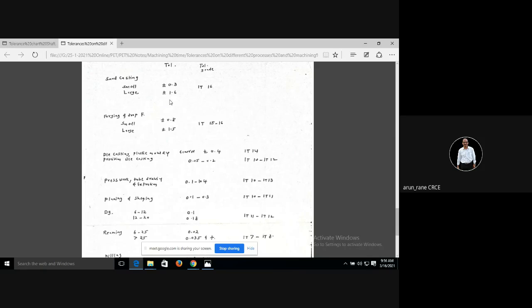So again, I am telling you, you can assume a tolerance of plus minus 0.3. You can assume that it is going to be closed die forging, less than 5 kg. So you can say 2 mm plus minus 0.3. Okay, with your eyes closed, because unnecessarily I don't want to burden you. Since we are familiar with all the processes, but you may get confused, you can keep an allowance of 2 mm plus minus 0.3.